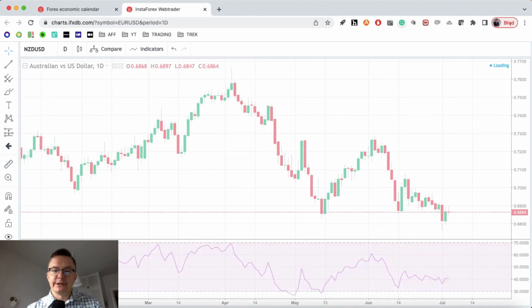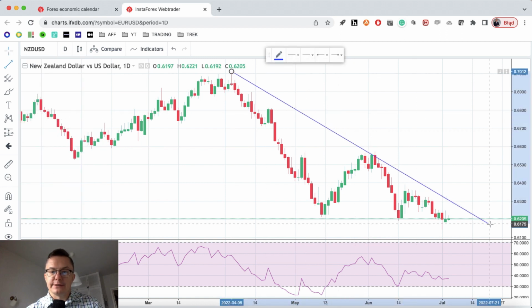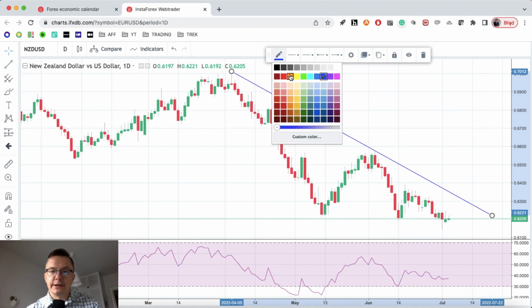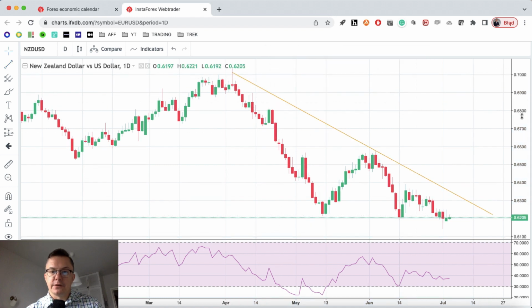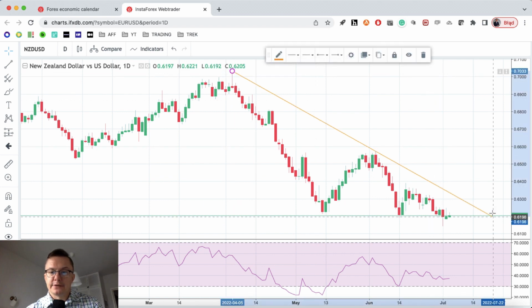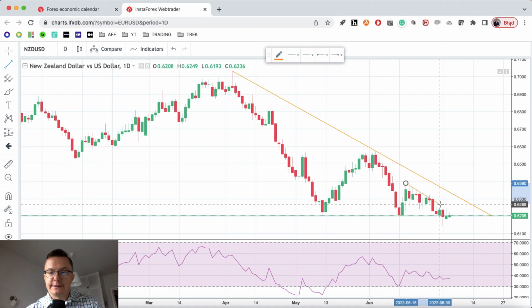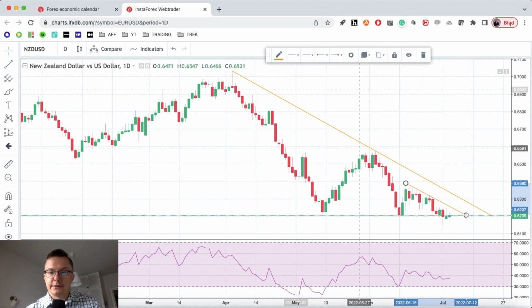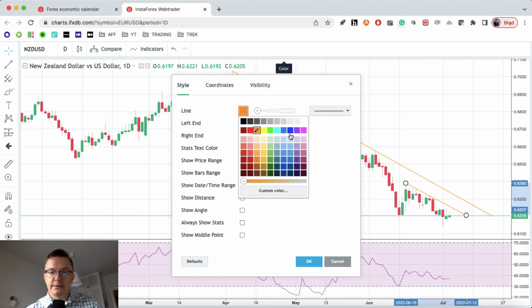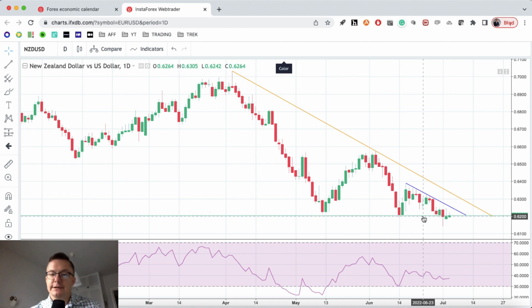We got the New Zealand dollar as well, and the situation on the New Zealand dollar is, as you can see, quite similar, because we got this trend line here, a little bit longer trend line made after this pin bar was made here. So we are trading below the trend line. Okay, so bears are in control, and this last trend line here, let's make it blue again. It looks very sustainable, right?